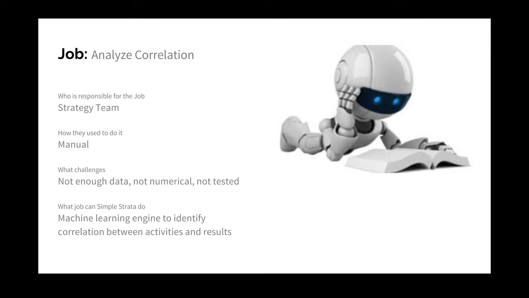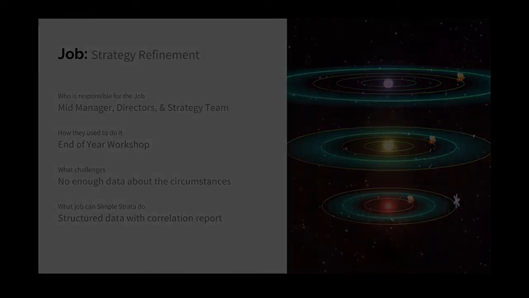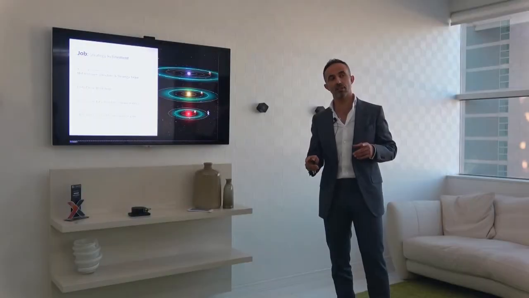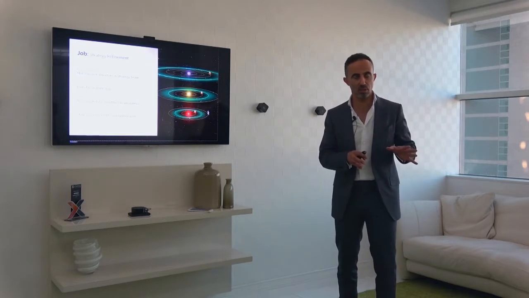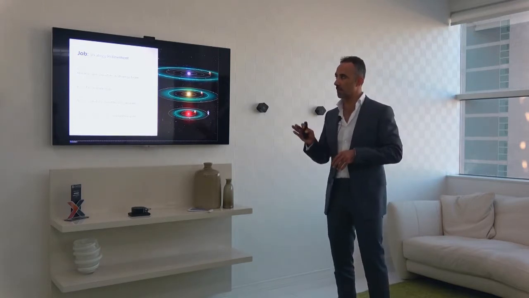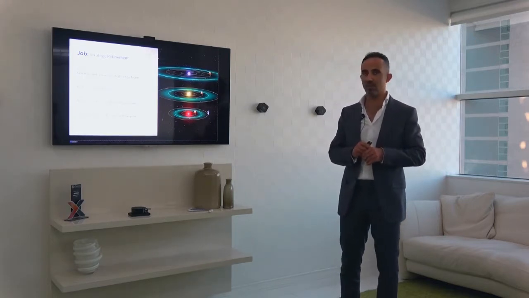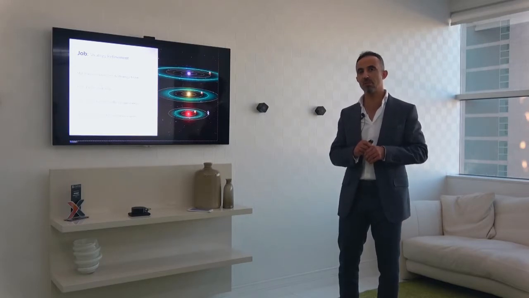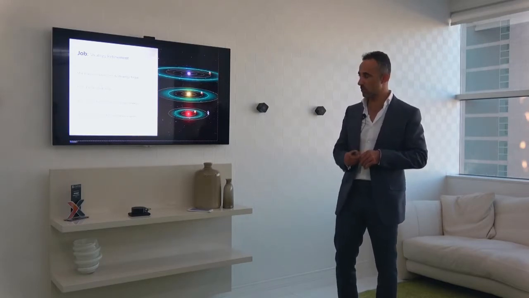Instead of doing it manually, with not enough numerical and tested information, Simple Strata can do it using a machine learning engine to identify correlation between activities and results. Simple Strata will give you all of this information in order to have a better strategy refinement at the end of the previous strategy you executed.